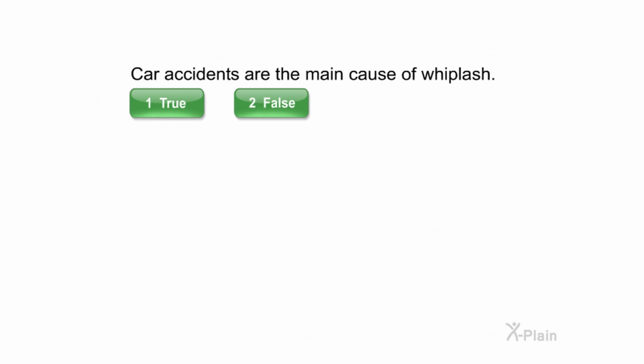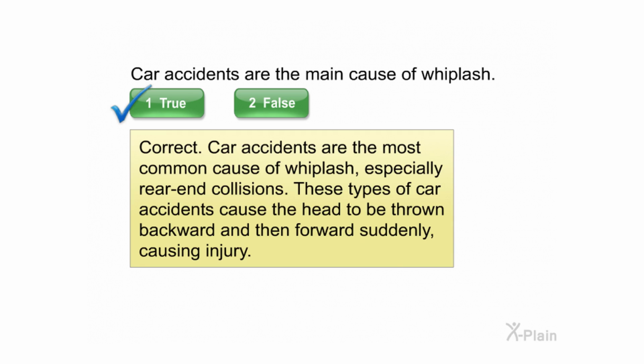Car accidents are the main cause of whiplash. Select true or false. Correct. Car accidents are the most common cause of whiplash, especially rear-end collisions. These types of car accidents cause the head to be thrown backward and then forward suddenly, causing injury.